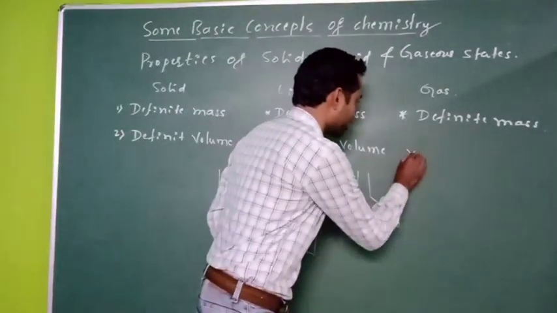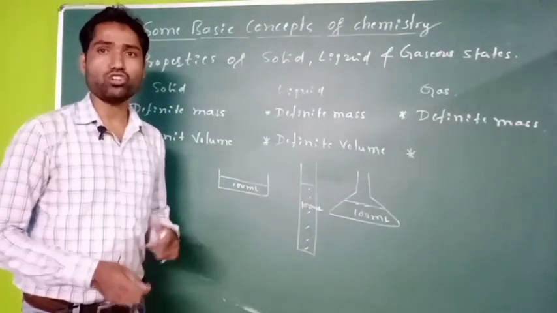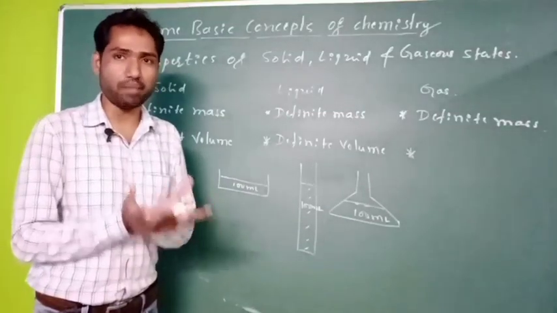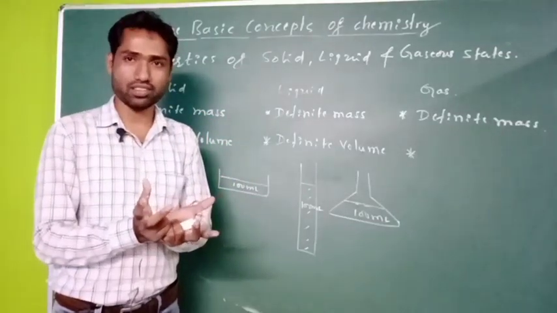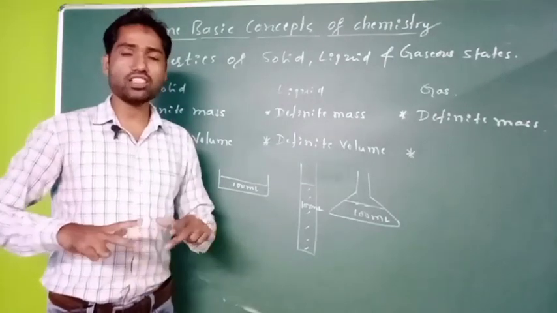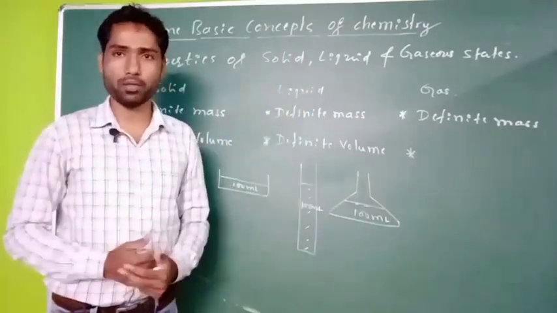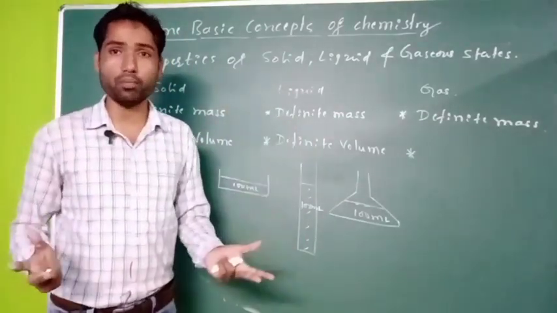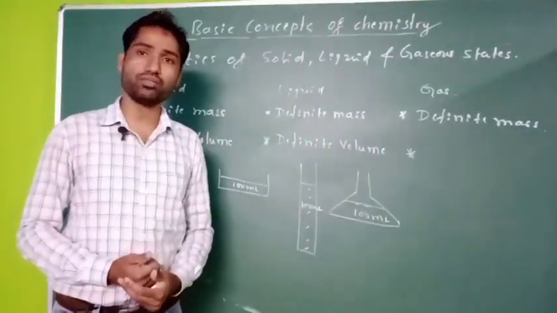So what about gaseous state? Whether it is having a definite volume or not? Volume means, what we understood is, it is the space occupied by that substance or that matter. Let us take 100 ml of oxygen gas in a small balloon. If you open that balloon, what happens? All that gas present in that balloon is going to spread throughout the room. What you mean by the spreading of that oxygen gas throughout the room? It means it is occupying all the volume, all the space that is present in the room.